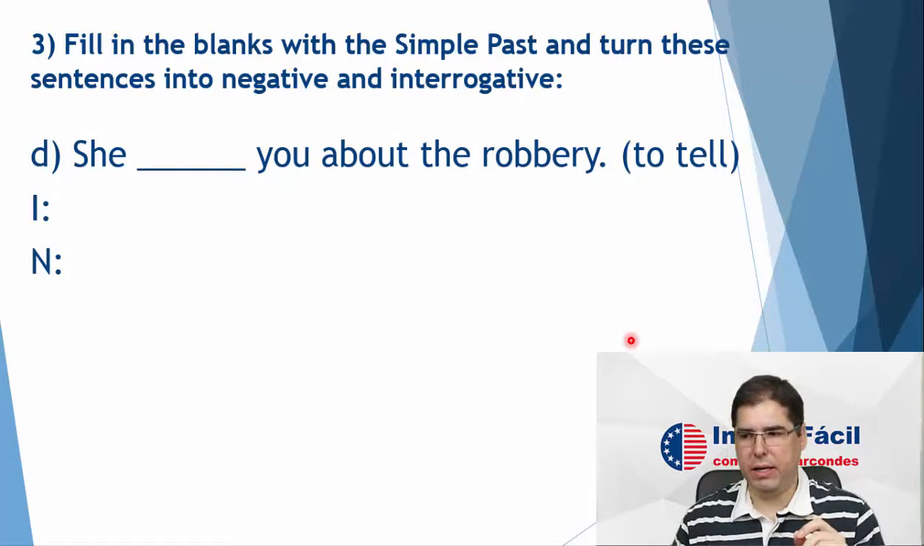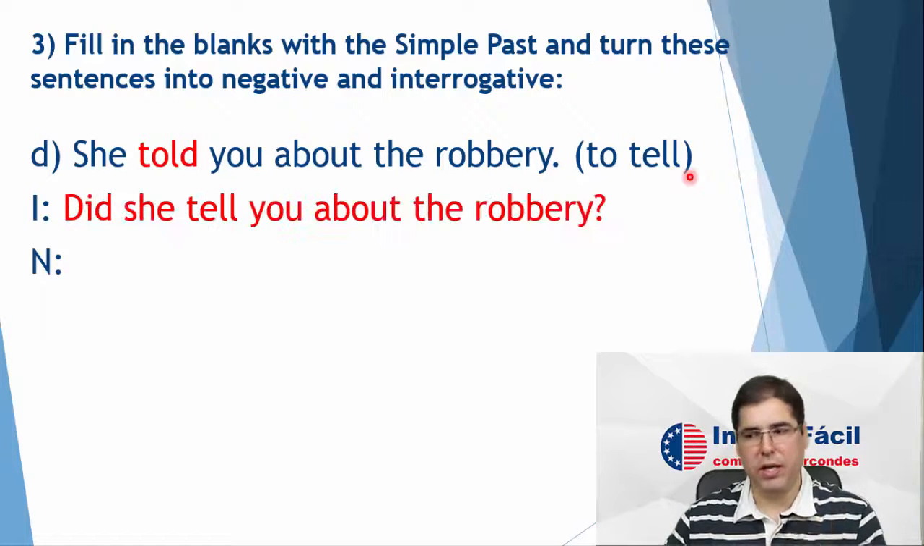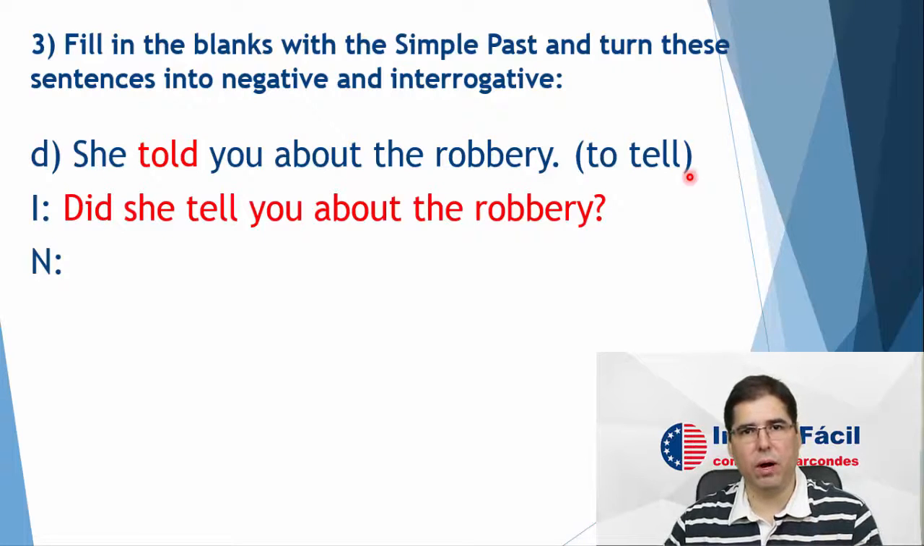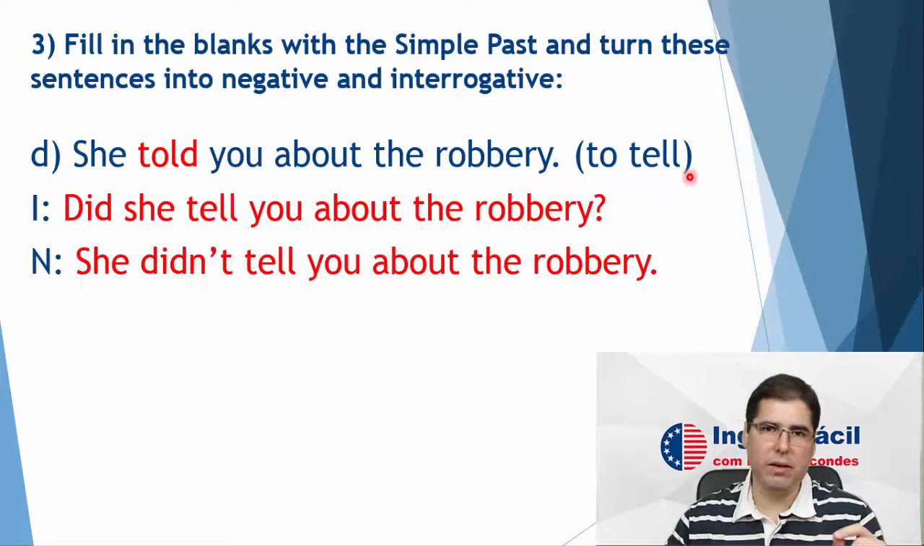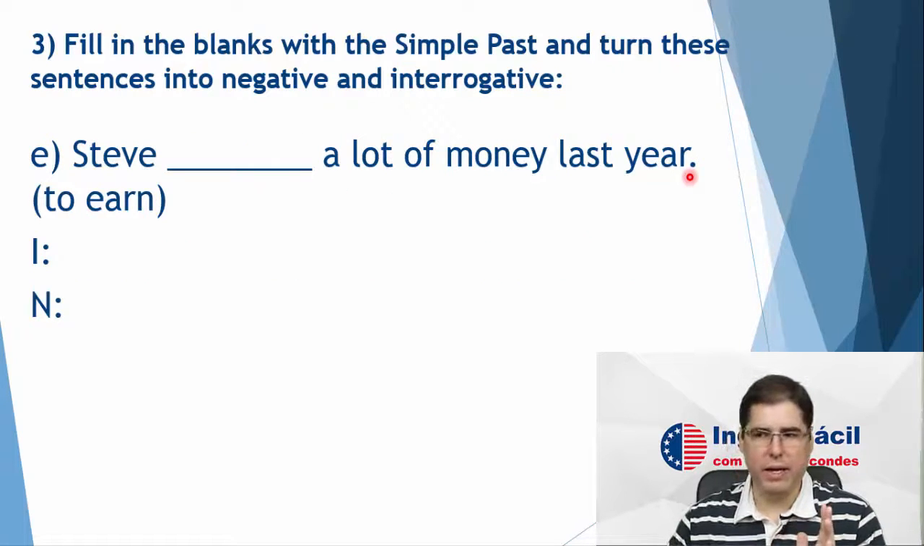Now letter D. She, and I want to use the verb to tell. So the past of tell is told. She told you about the robbery. Question. Did she tell you about the robbery? Negative. She didn't tell you about the robbery. She did not tell you about the robbery. Okay? Very simple.